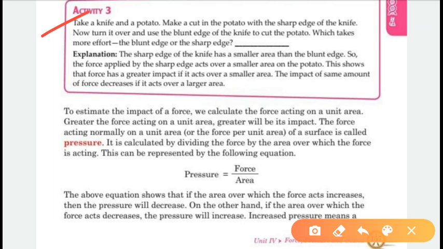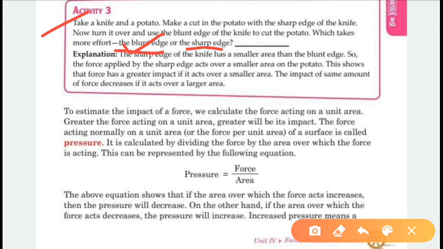Okay, so now turn it over and use the blunt edge, means जो sharp end नहीं है उस end से उस potato को cut करने की कोशिश करिए. In which case you will have to apply more force or more effort, in the blunt edge or from the sharp edge? Obviously from the blunt edge we have to apply more force to cut the potato.